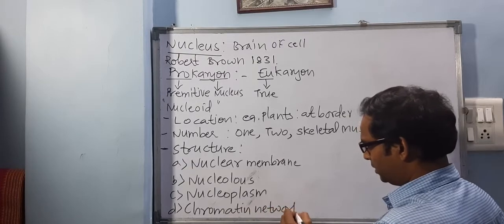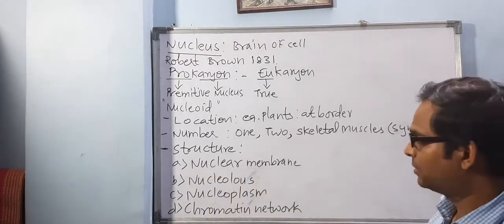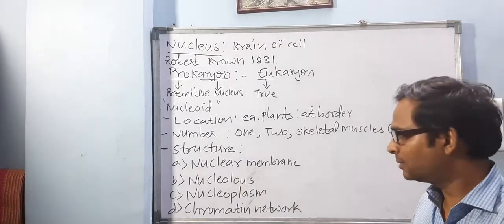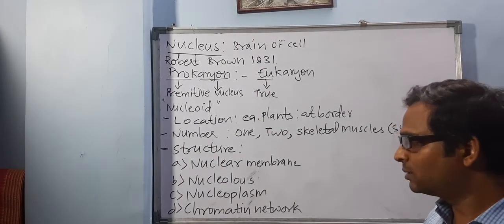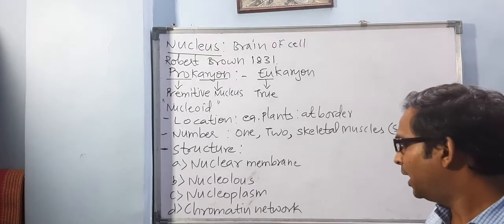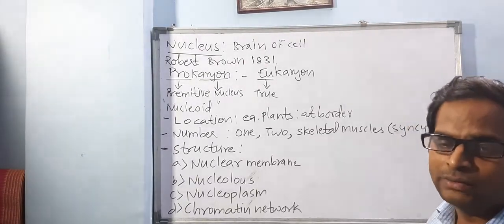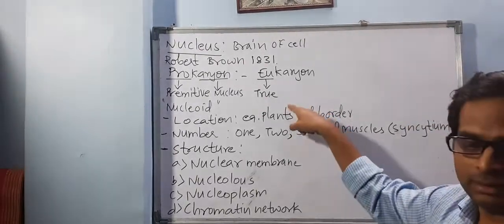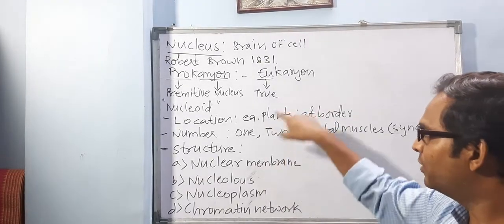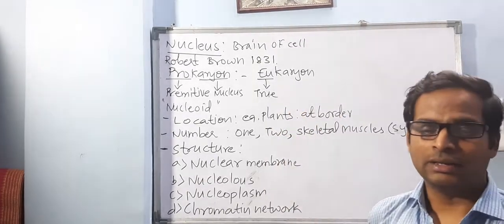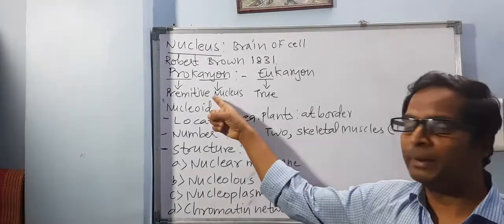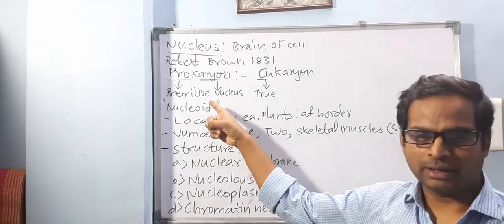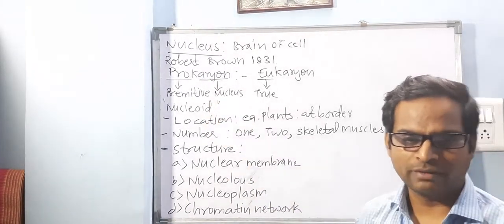If the nucleus has these four things, nuclear membrane, nucleolus, nucleoplasm and chromatin network, then only we will call it a true nucleus. If anything out of these four things is missing, it will not be called a true nucleus. That will then become a primitive nucleus. Exactly, Purva. Understood, everybody?